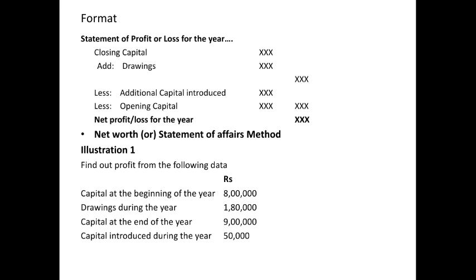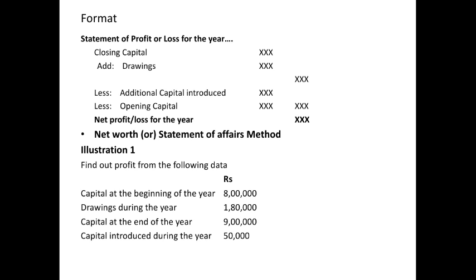Again we have to subtract opening capital. In the first line, capital at the beginning of the year is 8 lakhs. Opening capital is 8 lakhs. Adjusted capital is 10,30,000. Adjusted capital is more than the opening capital, which means we get the profit.